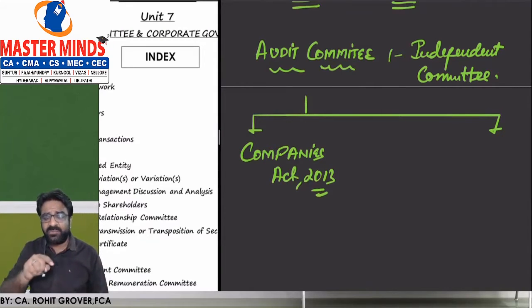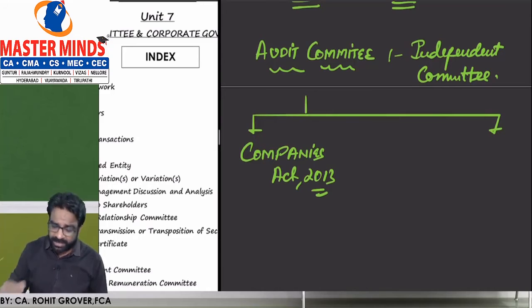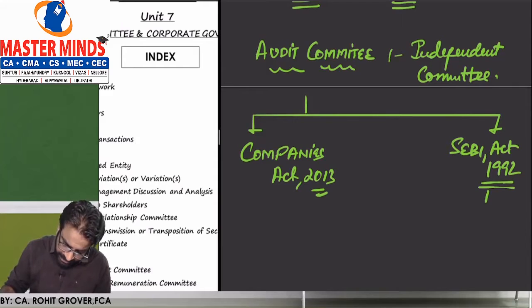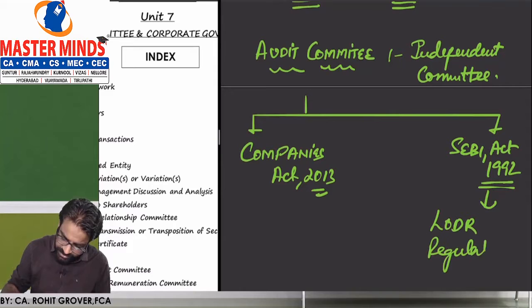And the second kind of audit committee which we have to understand is as per the SEBI Act 1992. Basically, in the SEBI, we are going to understand the LODR regulations.